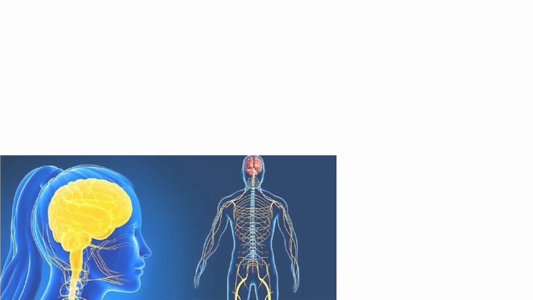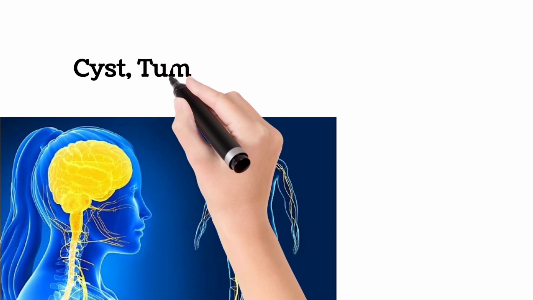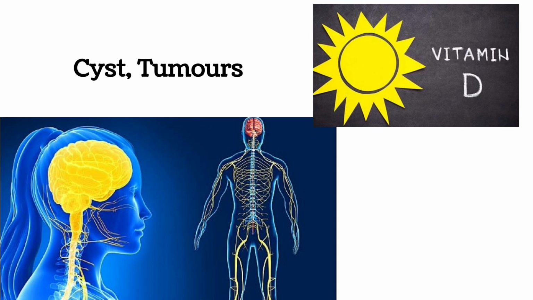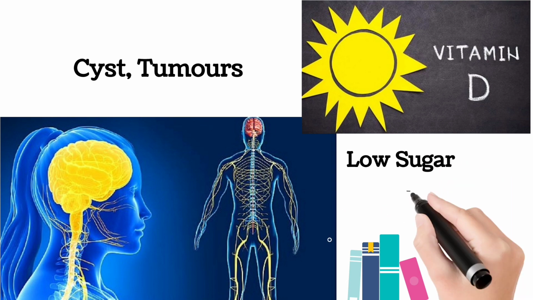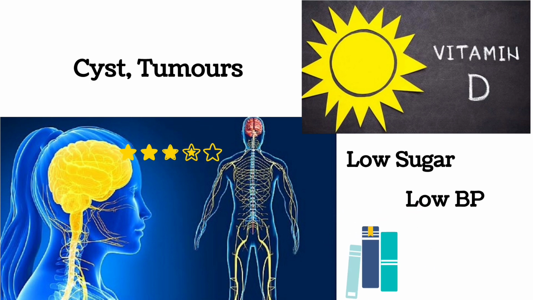Vertigo can also occur because of nerve problems. Why? Because the vestibular nerve and oculomotor nerve carry the sensations of hearing and balance. So whenever there is a cyst or tumor in the nerves, or it may be because of vitamin B12 deficiency, vitamin D deficiency, low sodium levels, low sugar levels, low BP levels, or if there is any brain stroke or tumor, there are chances of vertigo.